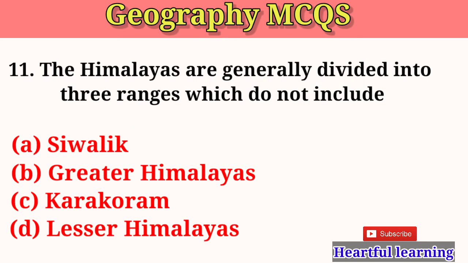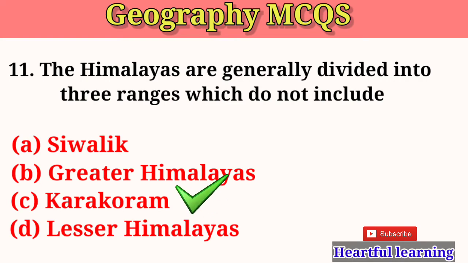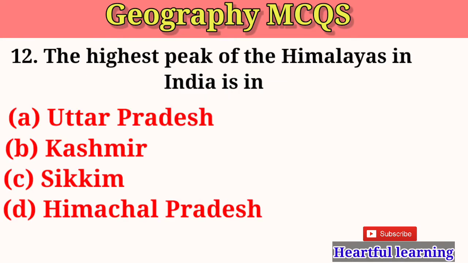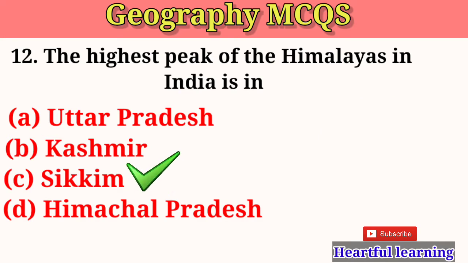The Himalayas are generally divided into three ranges, which don't include Shivalik, Great Himalayas, Karakoram, Lesser Himalayas. The answer is Karakoram. The highest peak of the Himalayas in India is in Uttar Pradesh, Kashmir, Sikkim, Himachal Pradesh. The answer is Sikkim.